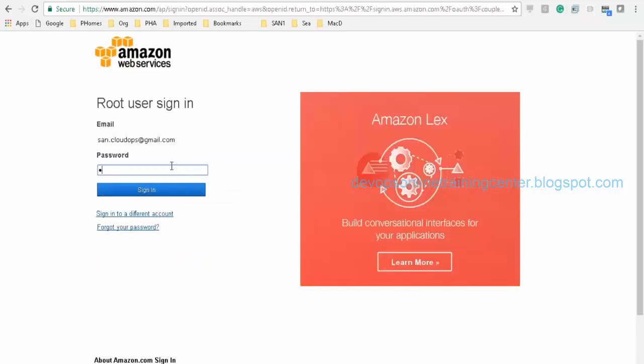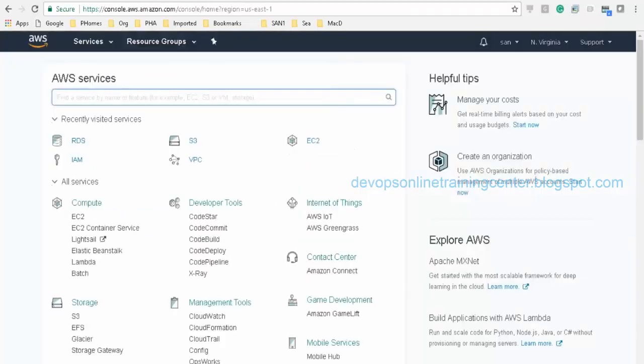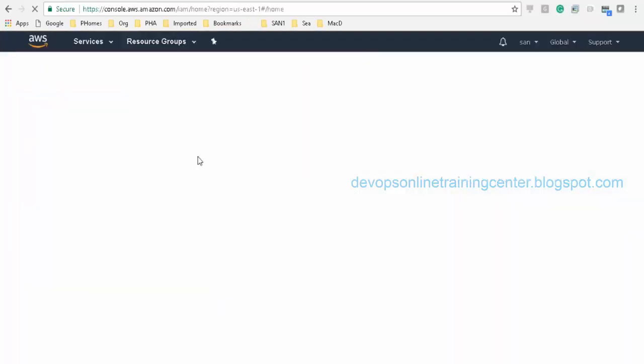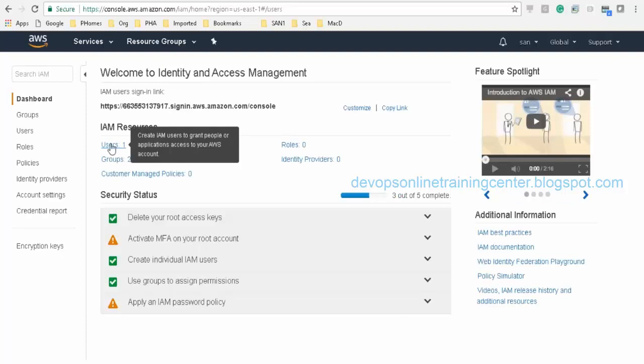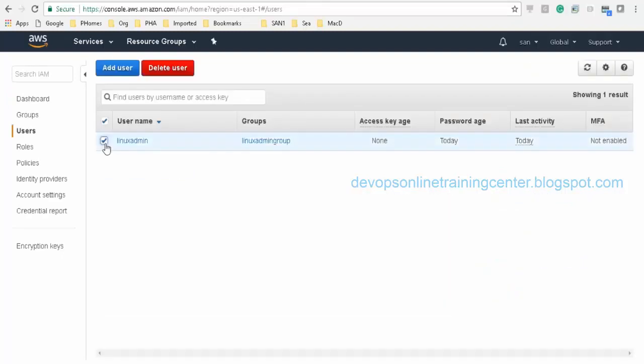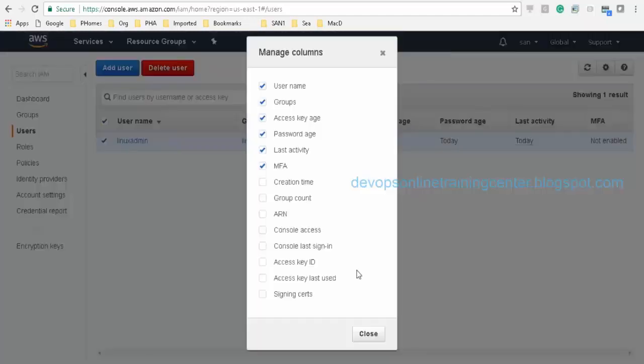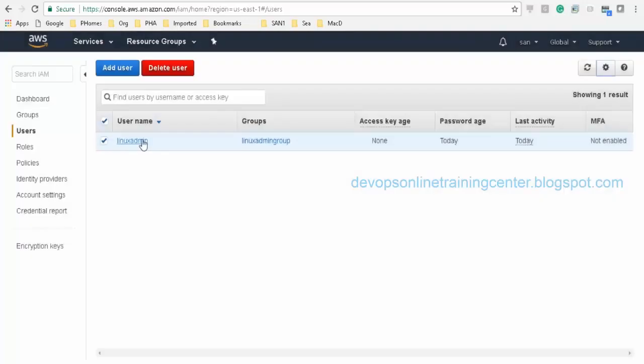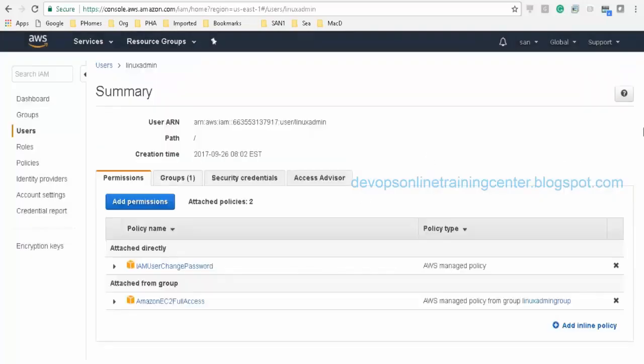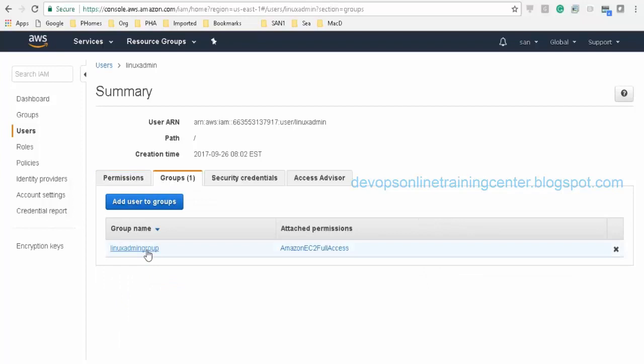Sign into the root account. Here, let me go to IAM and users. This user belongs to a group called Linux admin group.